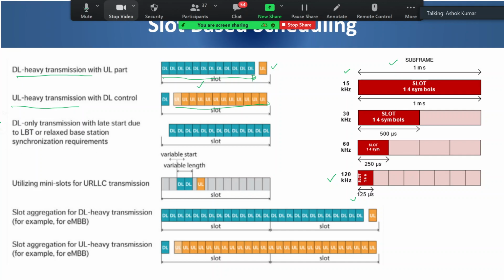Now there is a case like LBT. Anybody of you can tell me what is LBT? What is LBT? This is something about Wi-Fi. Yes. Bhargavi ji has answered: listen before talk.